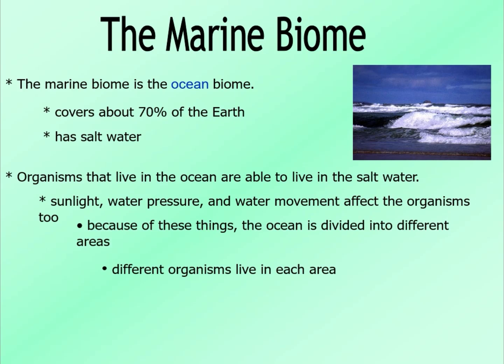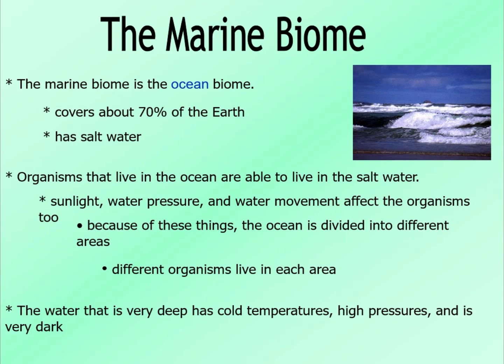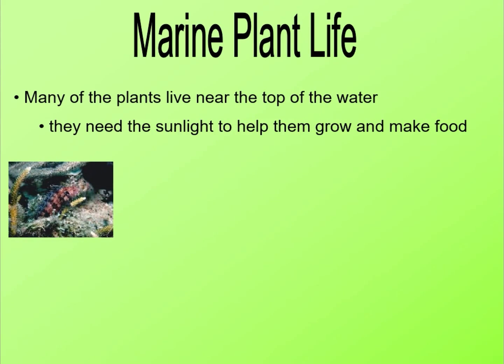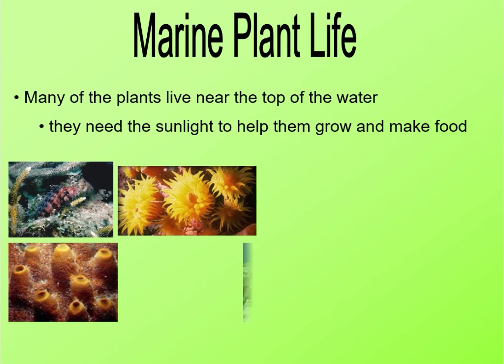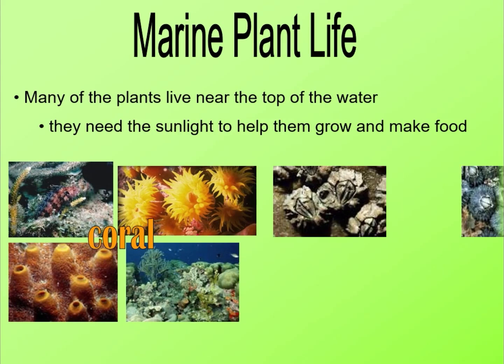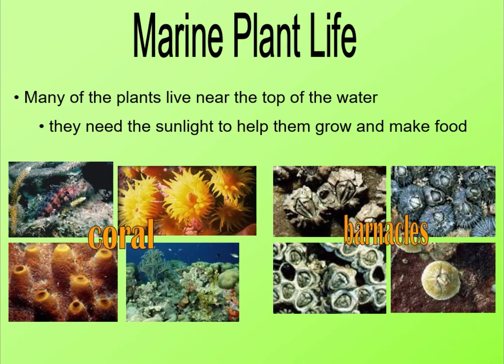That's why the ocean is divided into different areas, and different organisms can live in these different areas. But basically, we can say that the water that is very deep in the ocean has cold temperature, high pressure, and it is very dark. There are some plants living in marine areas, for example corals and barnacles, and many of the plants live near the top of the water because they need the sunlight to help them grow and make food.